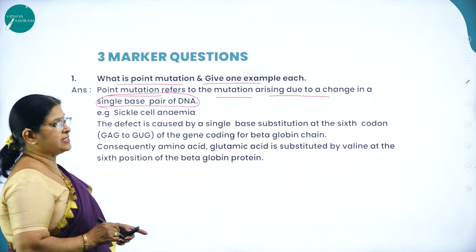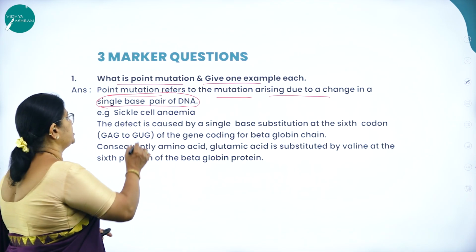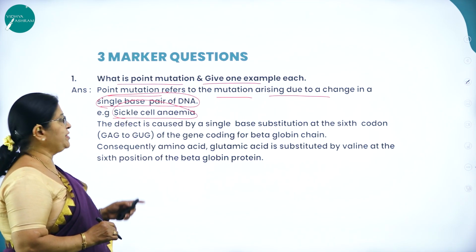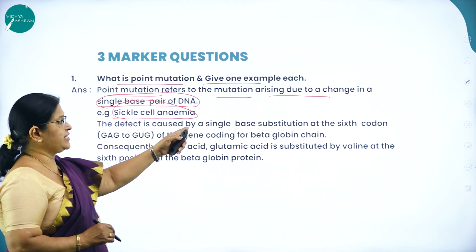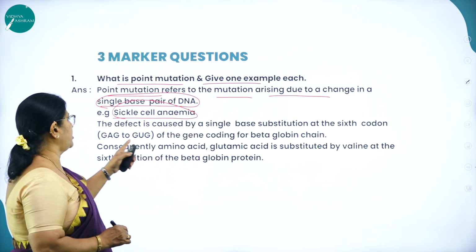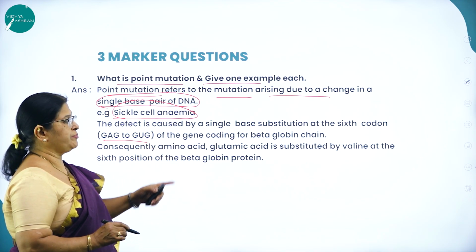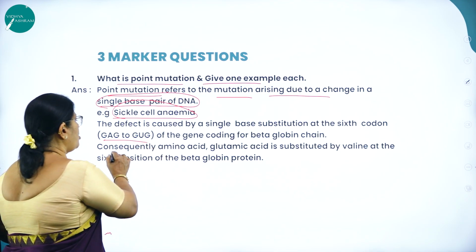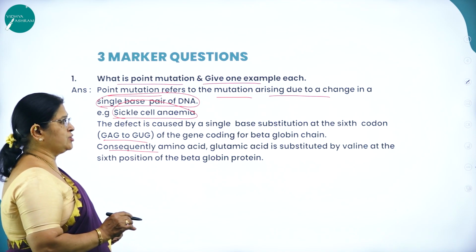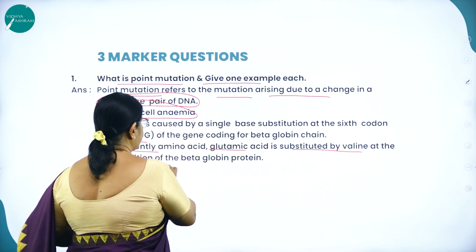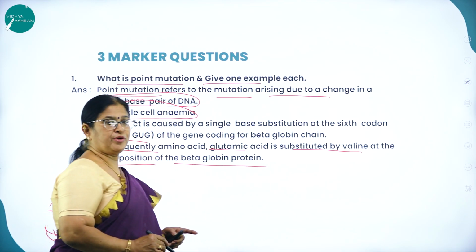What is the classical example we are going to give for point mutation? It is sickle cell anemia. What is sickle cell anemia? The defect is caused by a single base substitution at the 6th codon, that is GAG to GUG, of the gene coding for beta globin chain. So consequently what will happen? The amino acid glutamic acid is substituted by valine at the 6th position of the beta globin protein.